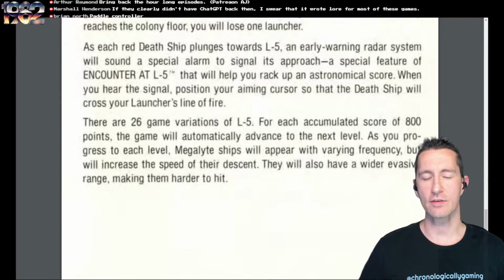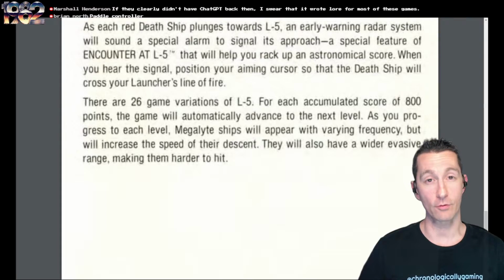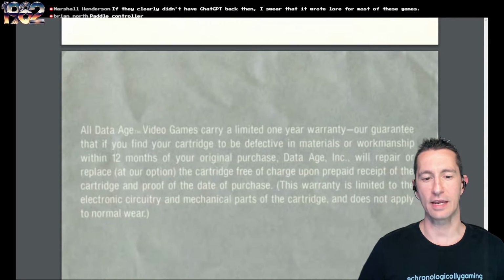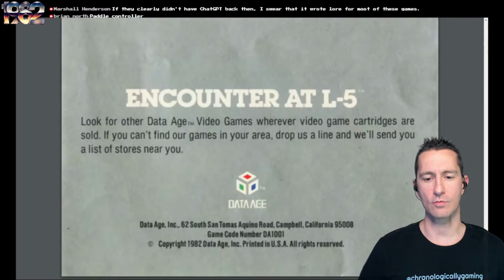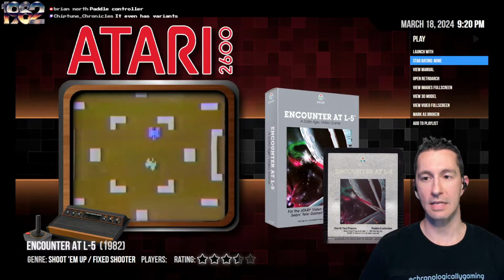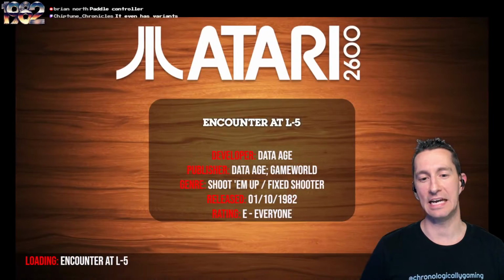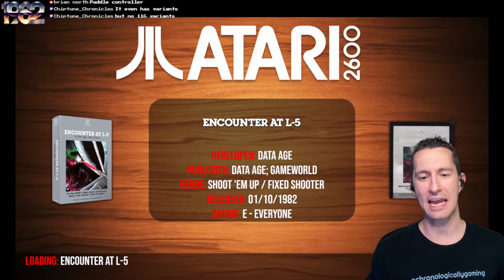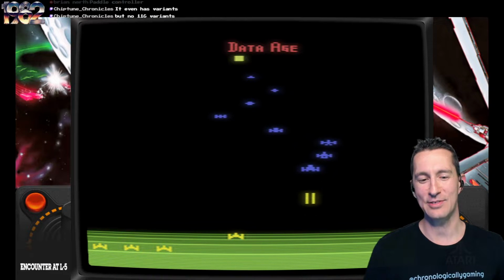There's 26 game variations for L5, and I find that refreshing still on home consoles when they give you lots of variations to play and lots of ways that you can change it up. So they don't have the cool grid like the other games we've seen by Atari, but we'll try it anyway. Let's pop in and play Encounter at L5. This is by Data Age, published by Data Age, later in Europe by Game World, at the beginning of October 1982.